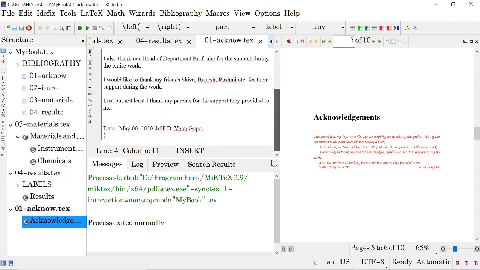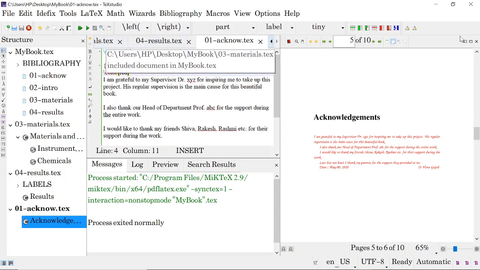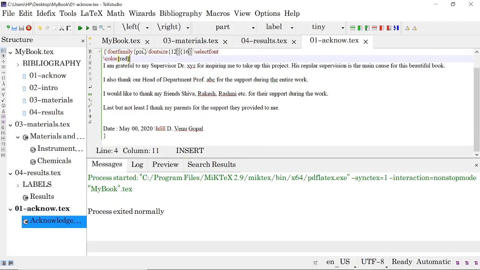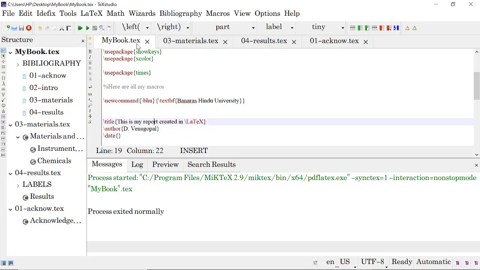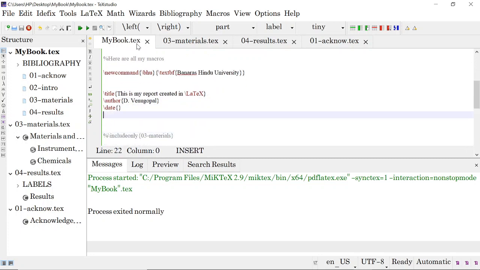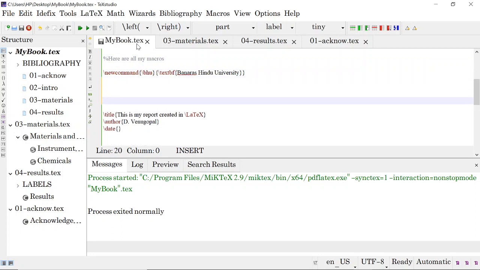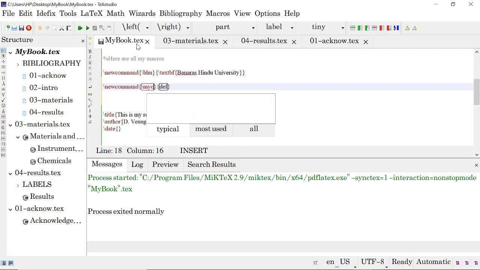And you can do many things. Suppose you want to put some comments in your book while you are writing the thesis, for things you are not sure about and want to check later on. So we will simply define our own command. I am defining a command with newcommand, okay. The command name I am giving is mycheck, then this is the definition, and in square brackets we write the number of arguments.